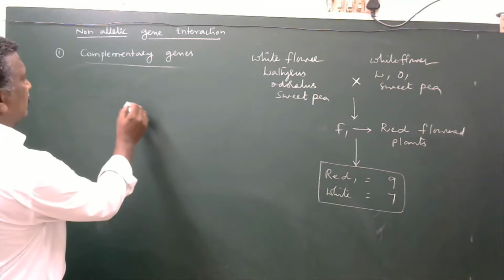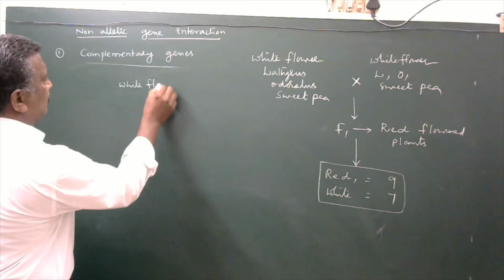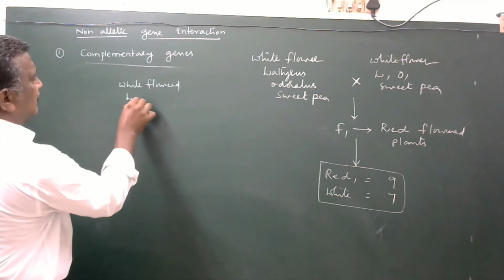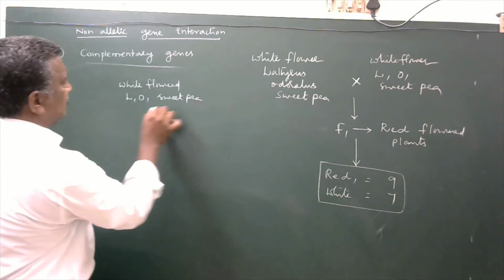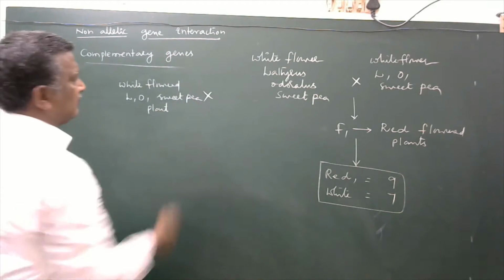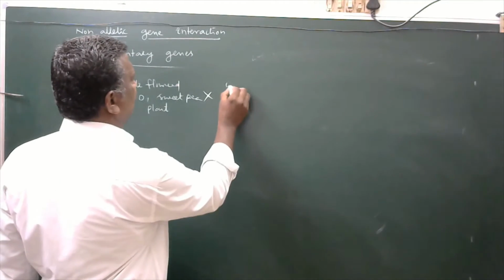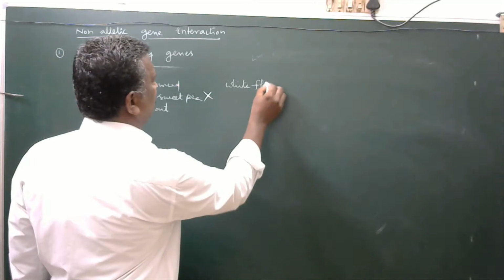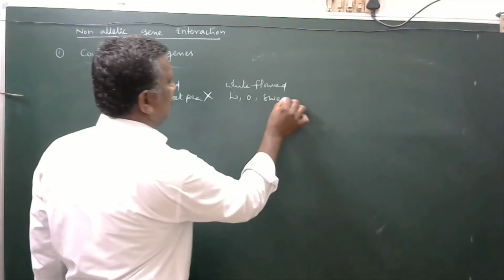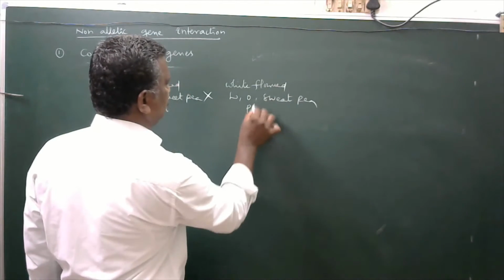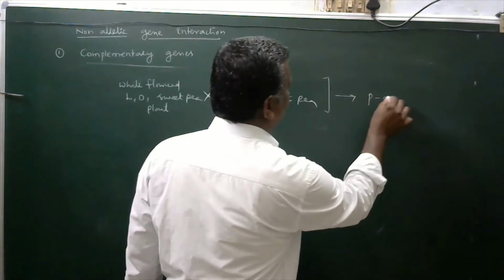Here a white flower Lathyrus odoratus sweet pea plant is now crossed with the same kind of white flower Lathyrus odoratus sweet pea plant. This one can be treated as the parental generation.